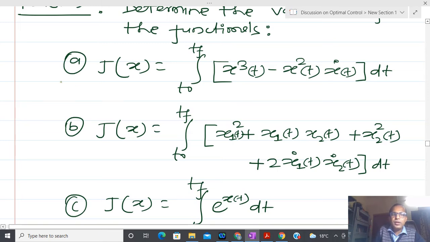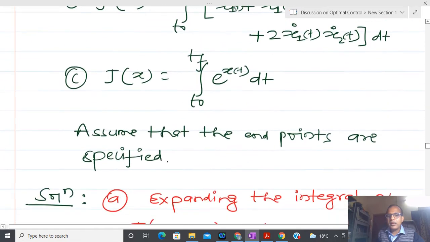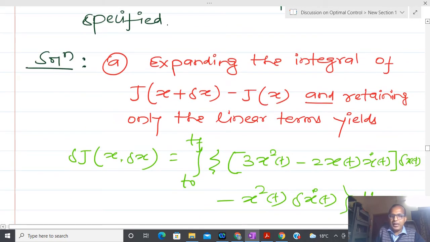So here you can see the first example. What I am going to do now is a very simple job: J(x plus delta x) minus J(x), and after that I am just going to retain the linear terms. How to decide the linear terms? Those terms which are multiplied with delta x, I am retaining.